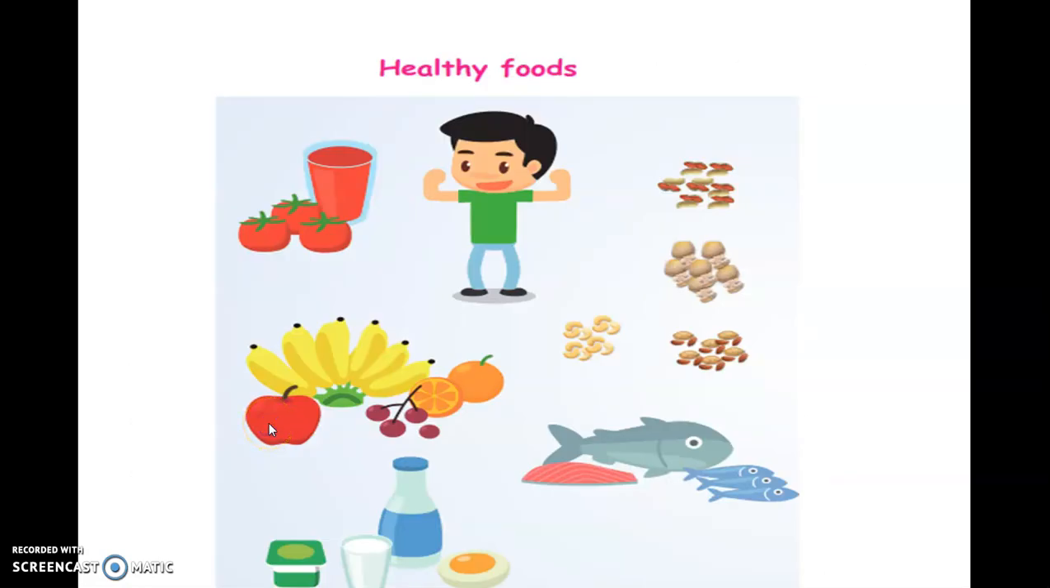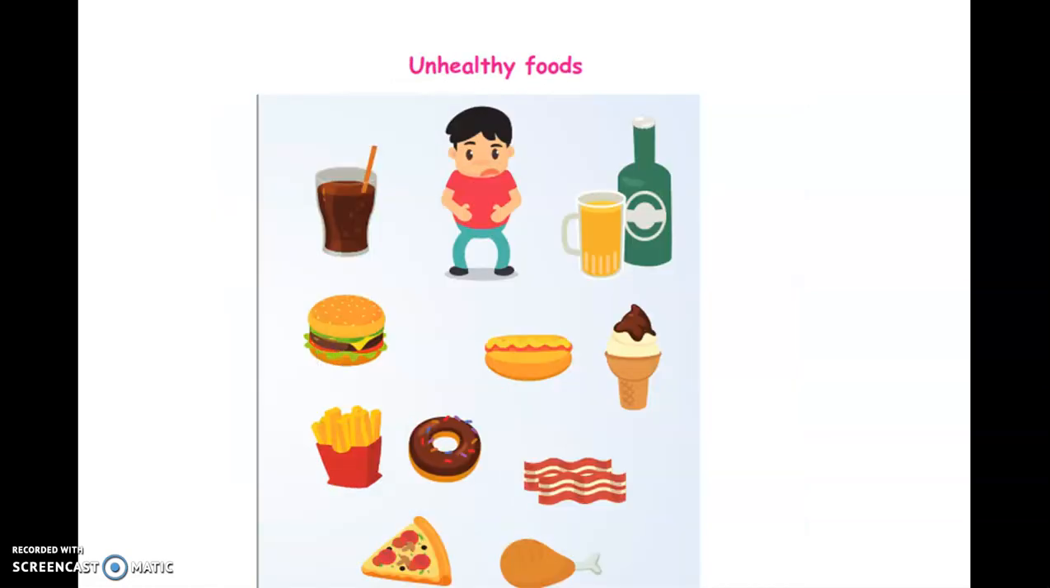Friends, in this picture, what do you see? Yes, a boy is standing healthy. He eats vegetables and fish and healthy food. Why is this boy standing like this? Yes, he eats more junk food like hamburger, hot dog, ice cream, french fries and so on.